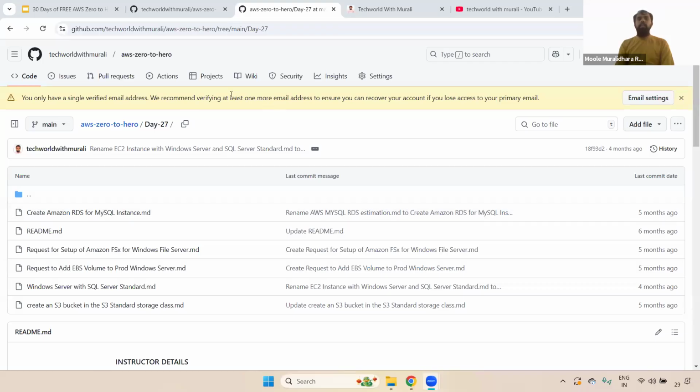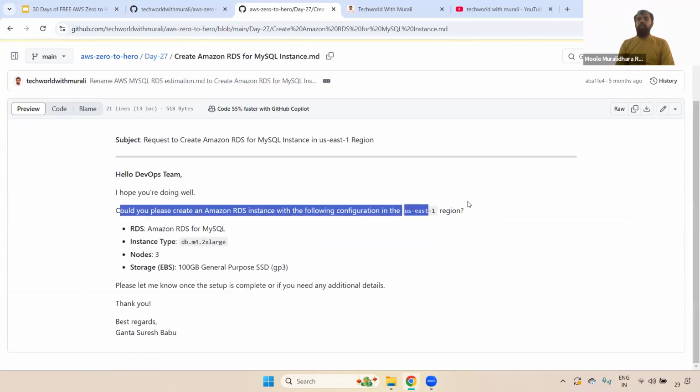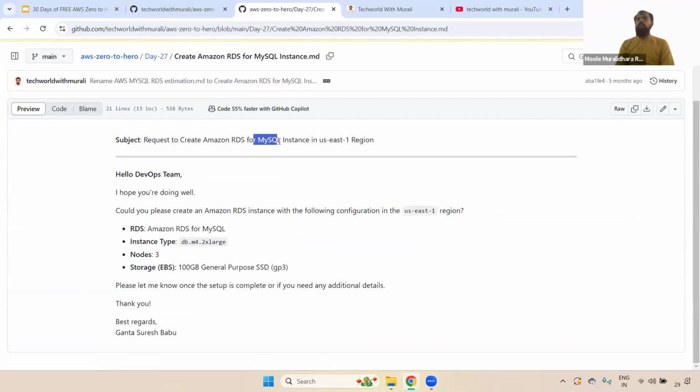Yeah, if you see here in Day 27, I have covered how we create that particular AWS RDS for MySQL, we need to get that calculator, and also for EFS and EBS volumes, SQL servers and S3 buckets, everything calculation here. Okay, how do we do everything, I have showcased. For example, we got a request from someone, for example, this RDS MySQL related.